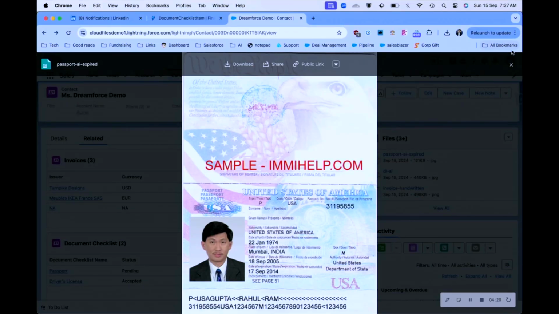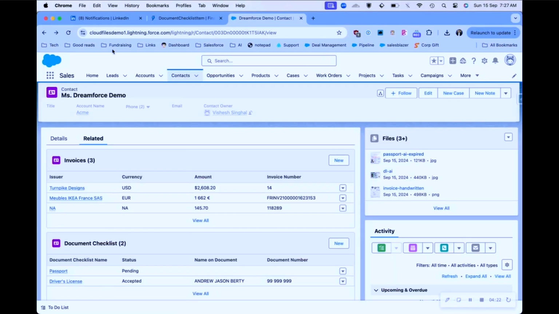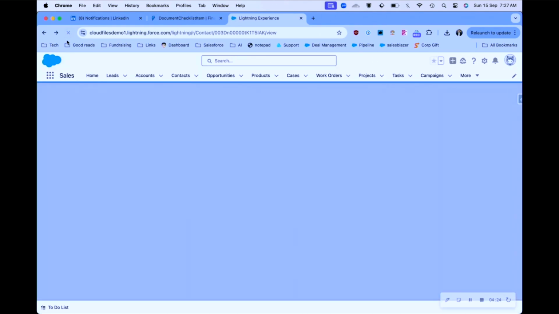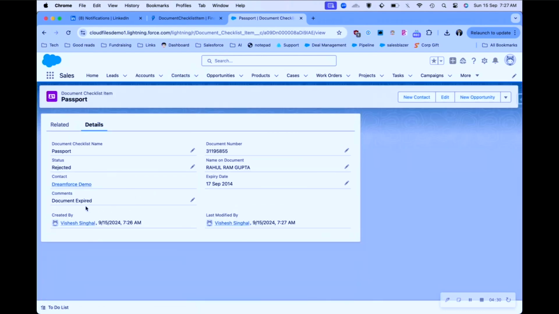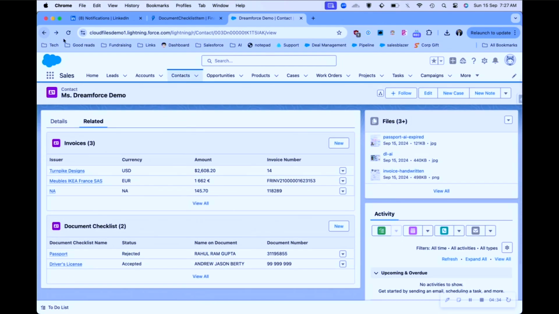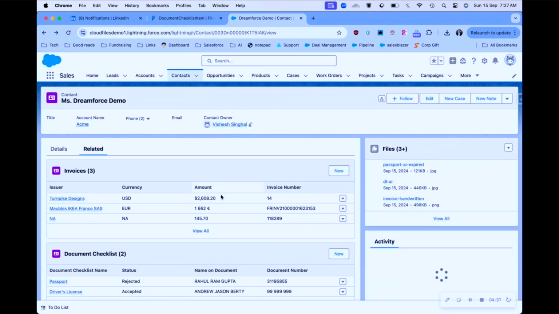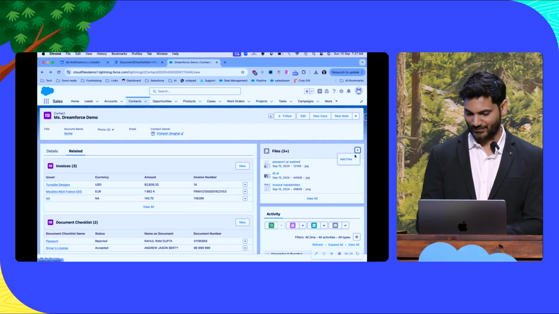And you see in all this processing, it's not depending on what the format of the document is. So you'll just refresh the page and you see it has gotten all the information, but it says the passport is rejected because it is expired. And it even put that in the comments that the document is expired, so I'm not going to accept it, right? So you don't need a human reviewer now to do all that work for you.